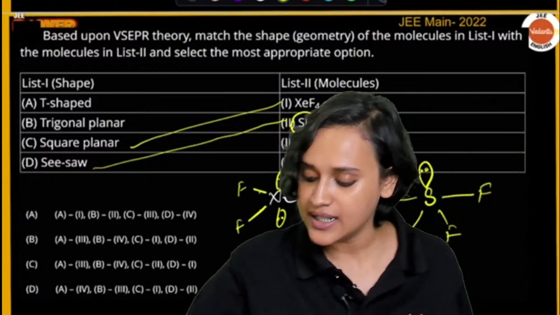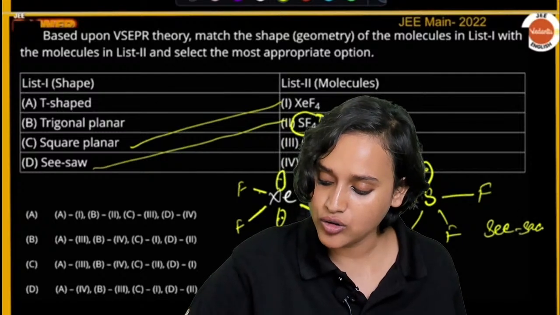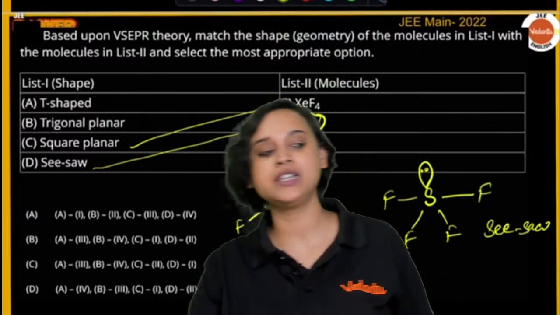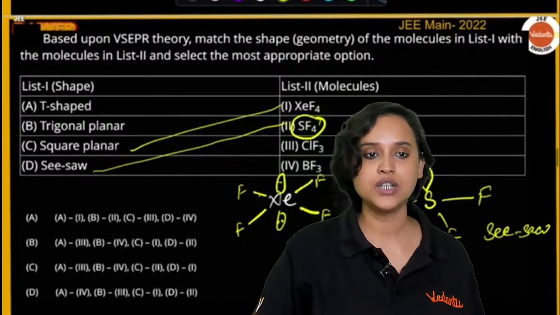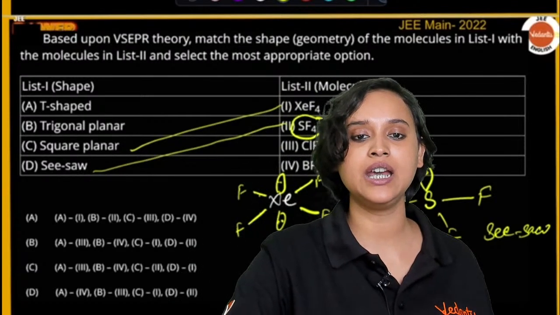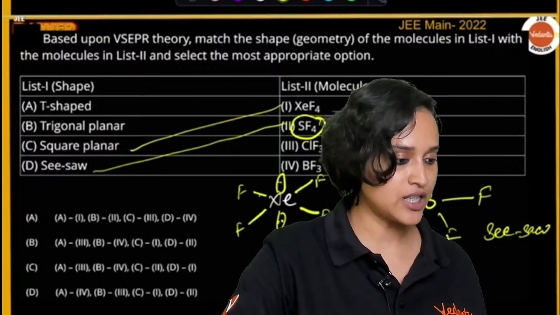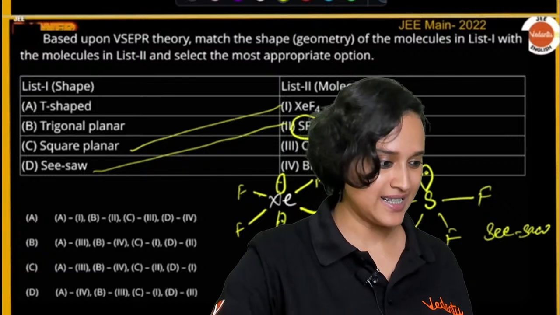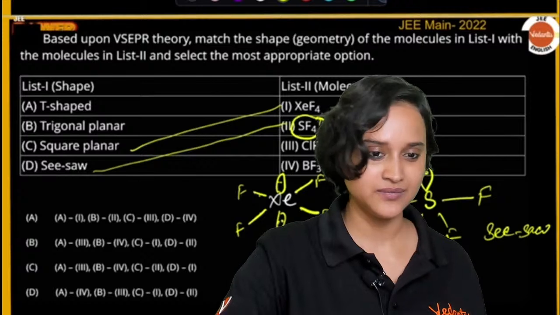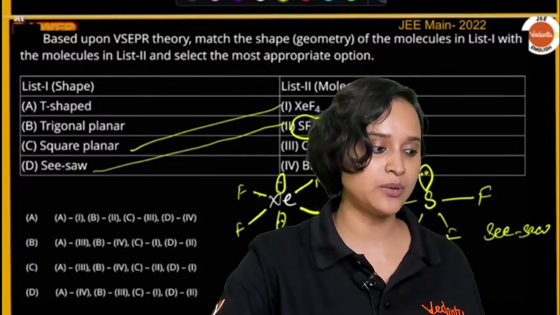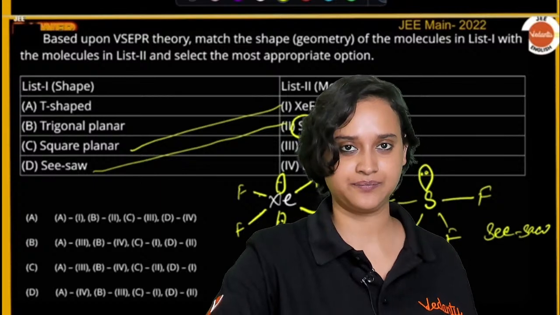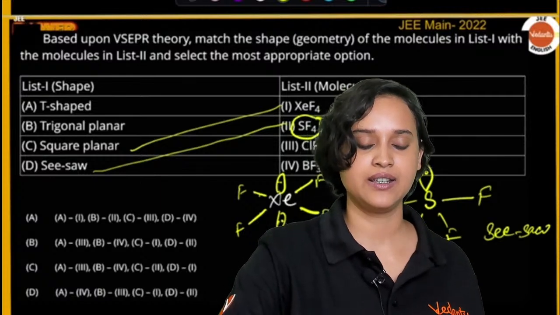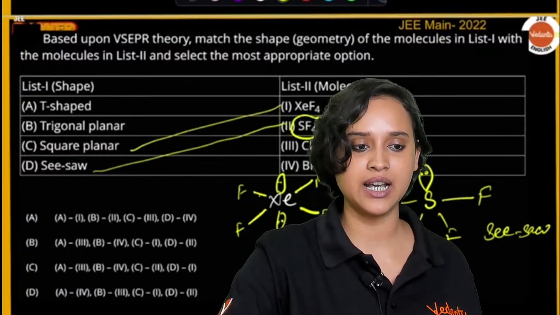Yeah, this will be a seesaw shape. Very good. Now you calculate the other two and tell me. What about ClF3 and BF3? Come on, which one has T-shaped? Let's see, T-shape for ClF3. Okay, if you say so. And what about the other one? Come on, people. I really think that you can do this. Come on, guys.